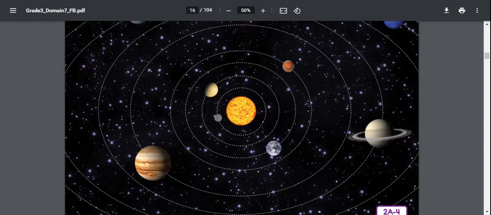Even though Earth has only one moon, some of the planets have many. In fact, one of Jupiter's moons, Ganymede, is larger than the planet Mercury. It's pretty cool.